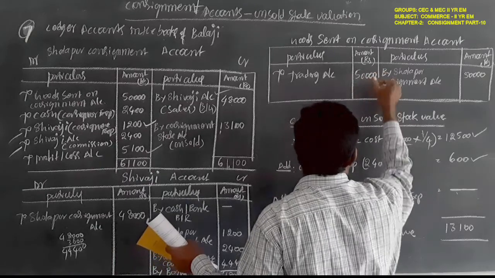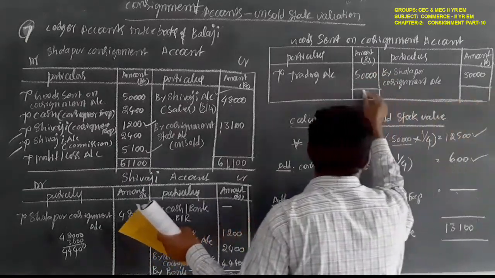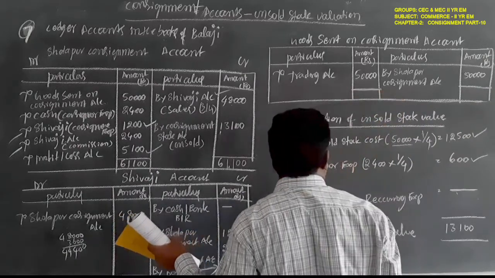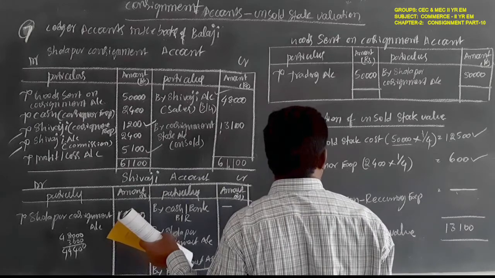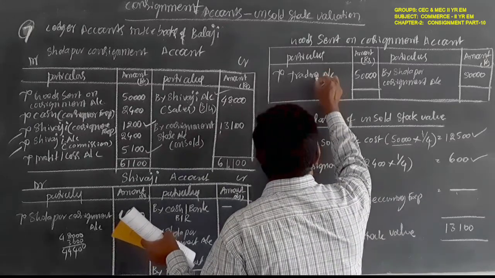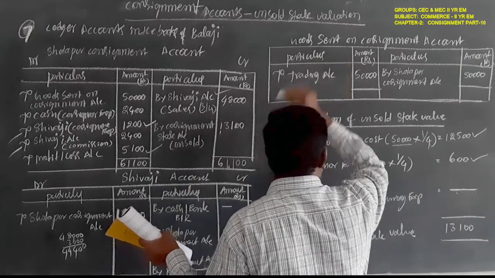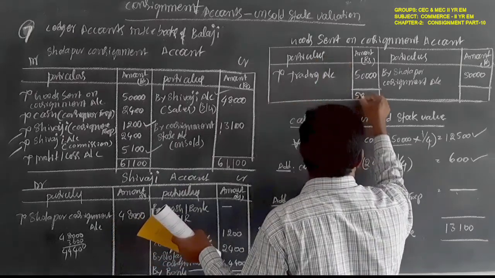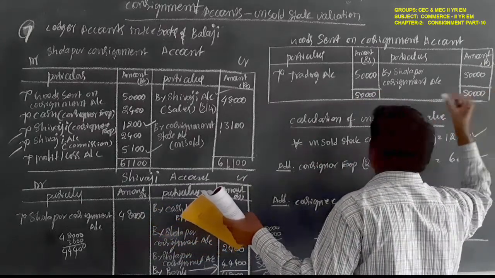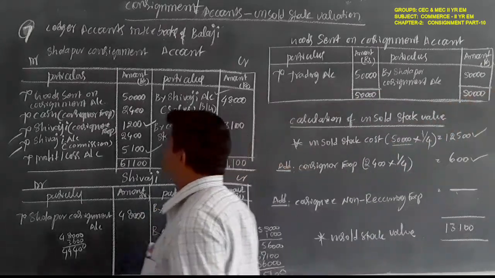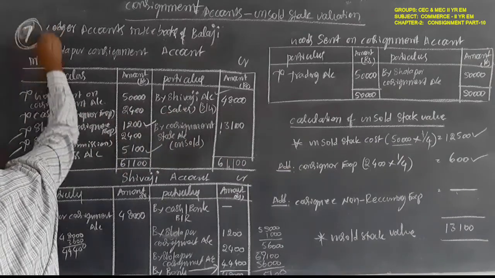Why is it transferred to trading account? Because of the purchases done by the business institution, from that they are sending some of the goods, 50,000 rupees, on consignment. So it must be credited in trading account. Here debited in goods sent on consignment account, 50,000 rupees. This is the seventh problem.